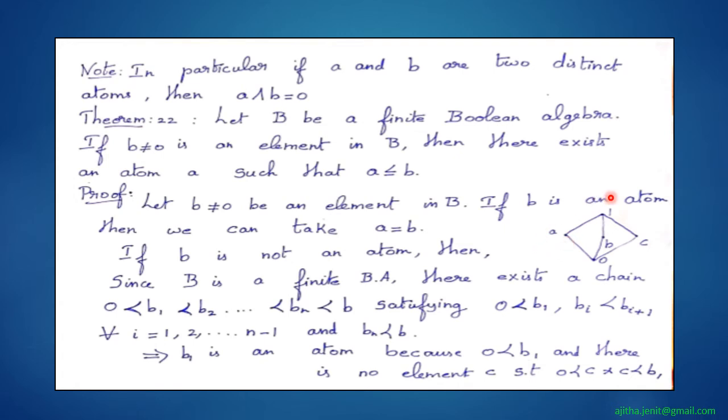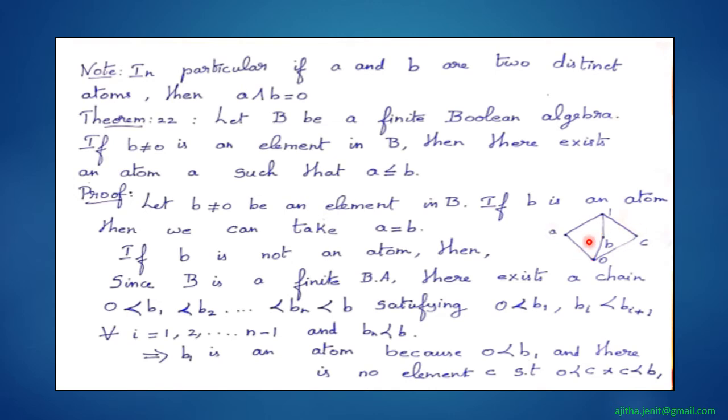And here you can see a diagram of a lattice, and here there are three atoms A, B and C, because A covers 0 and there are no intermediate elements between 0 and A, and also none between 0 and B. Similarly, there is no intermediate element between 0 and C, and all three elements A, B and C cover 0.